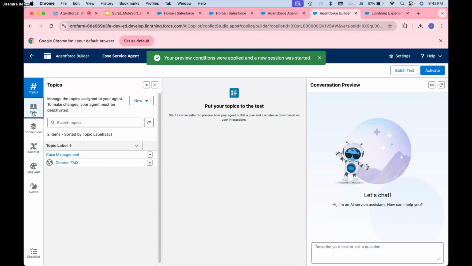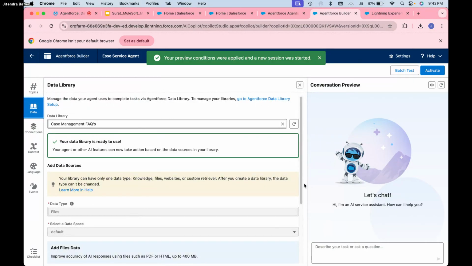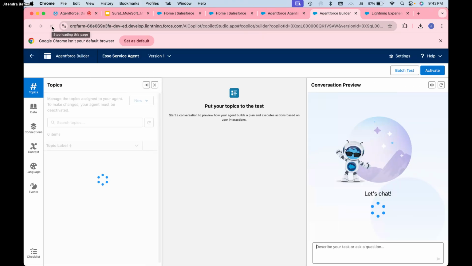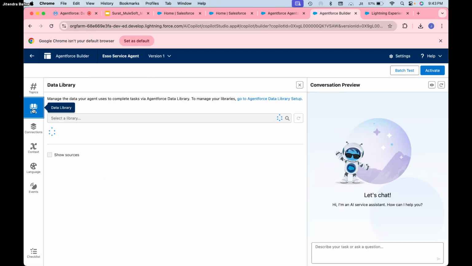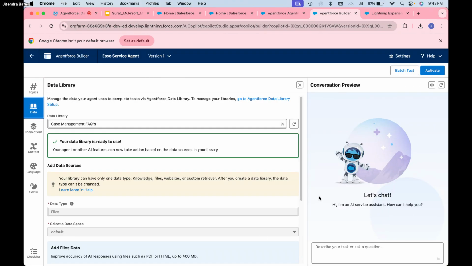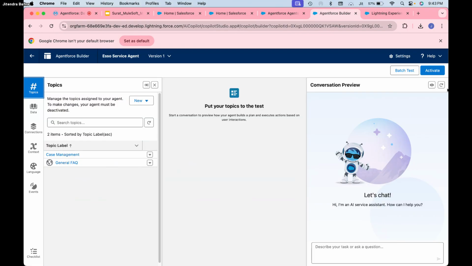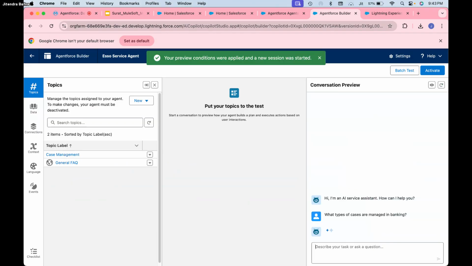We don't want to do anything right now because whatever file we have, it should show the file here. Let me refresh this. Yeah, I can see the file here. Okay, so both the files. Okay, so let me refresh and let me ask the question.